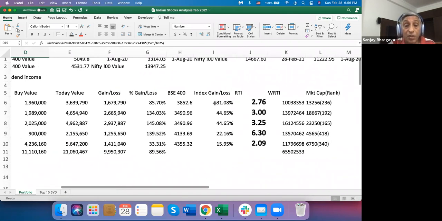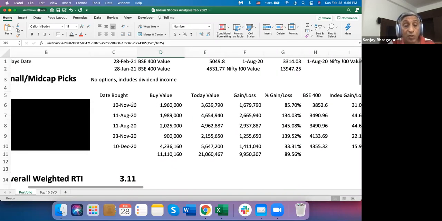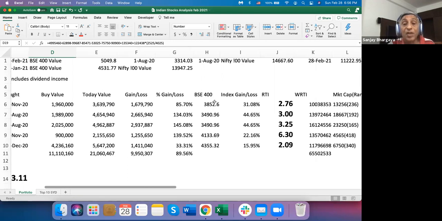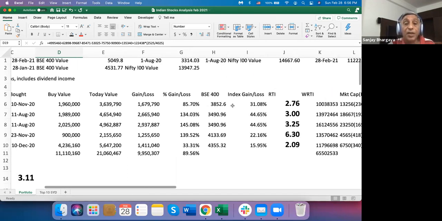Here I have the date at which I bought it and the BSE 400 value on that date. So I compare my stock's performance with what the index has done from the date I bought it, and you can see the index gains are here.